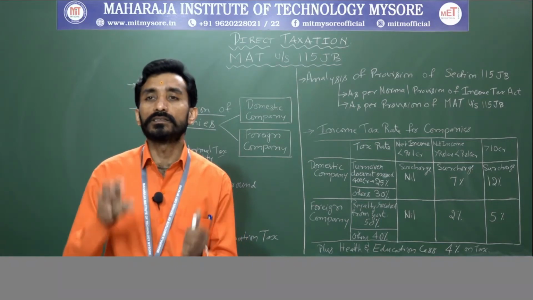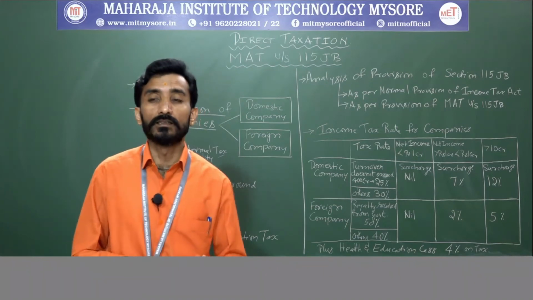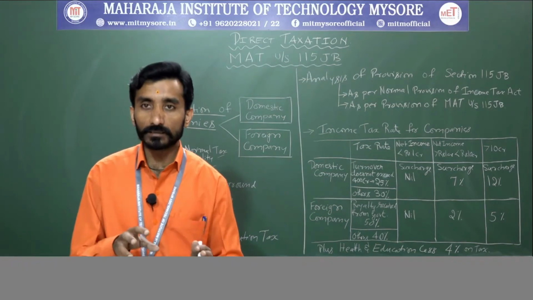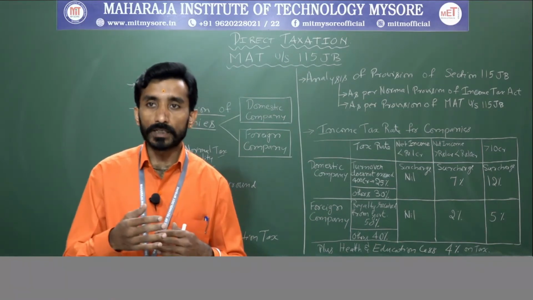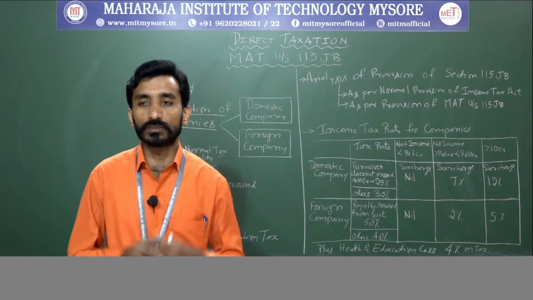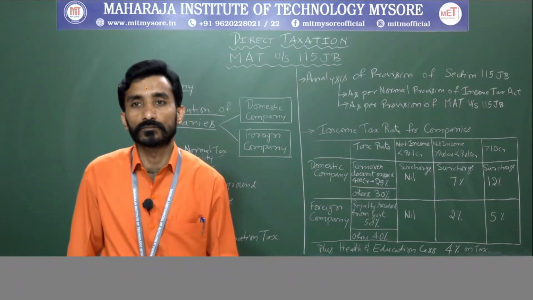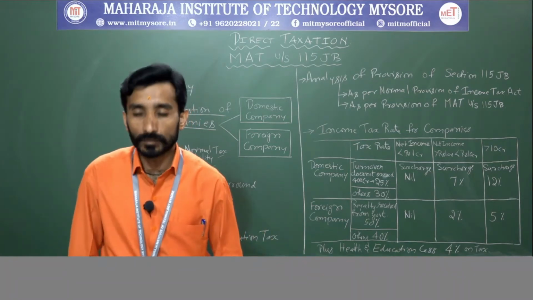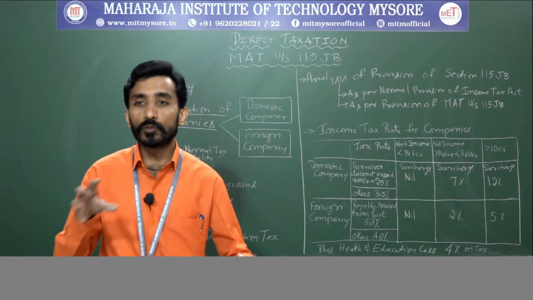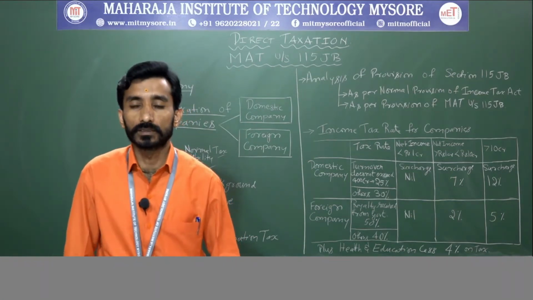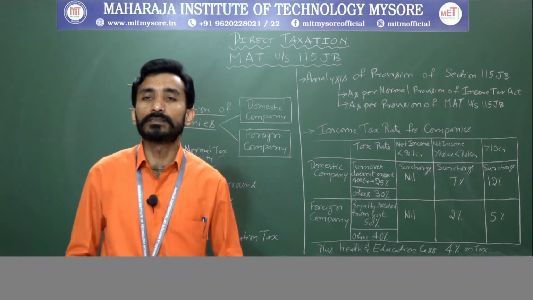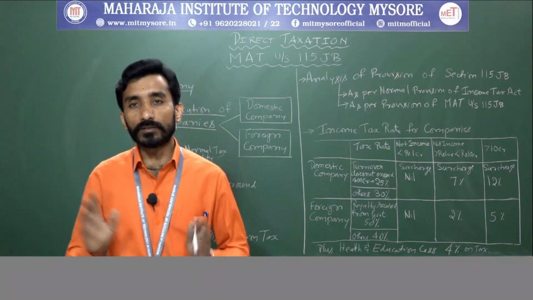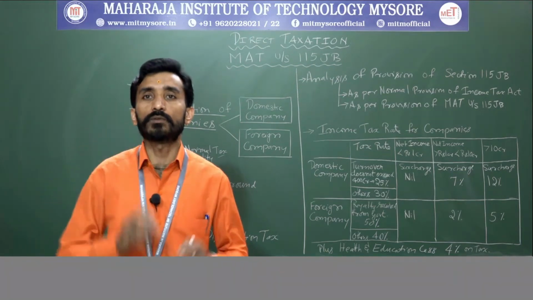In simple terms, it is your profit and loss account with some items added and some items deleted. That is called book profit. With respect to minimum alternative tax, the computation of book profit is very essential, because based on that we decide whether the company needs to pay tax under minimum alternative tax or the normal tax provisions.